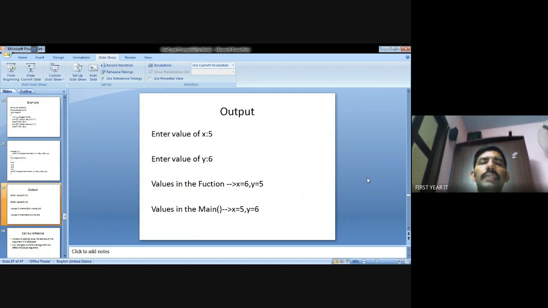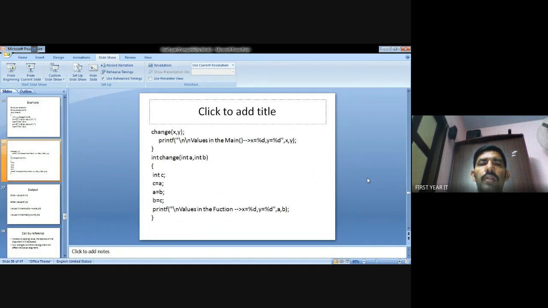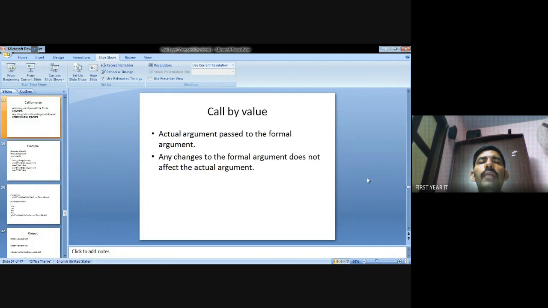After accessing the subprogram, we call to change a value to b value, b value to a value. So after getting the values, the result is 6 comma 5. Then after calling from the main function, x value is 5, y value is 6. This is the output of call by value. Only the value is interchanged, that is called call by value.